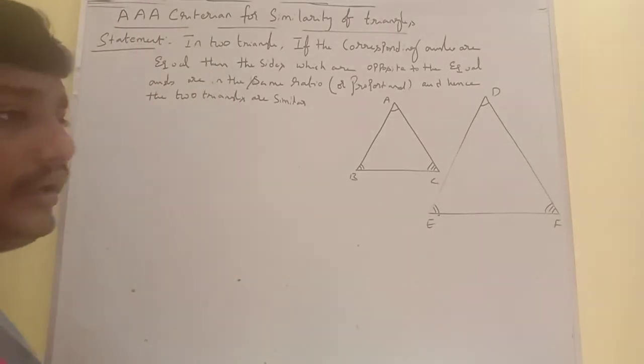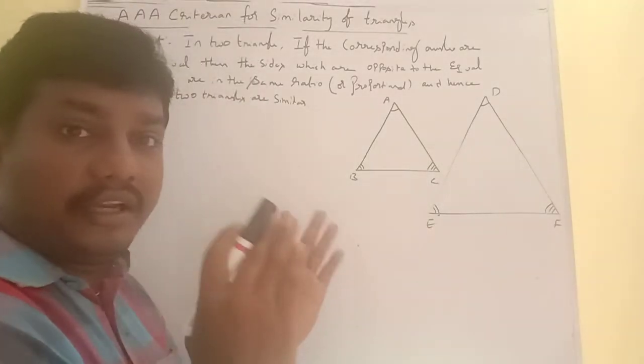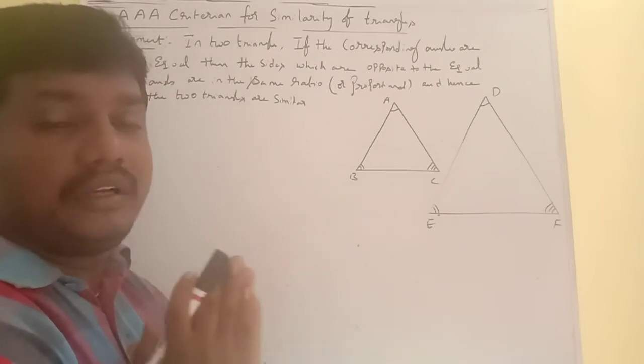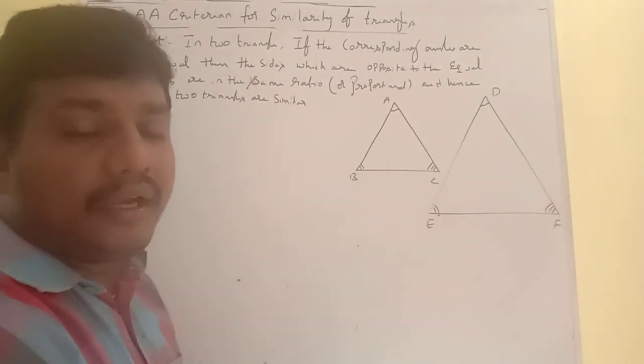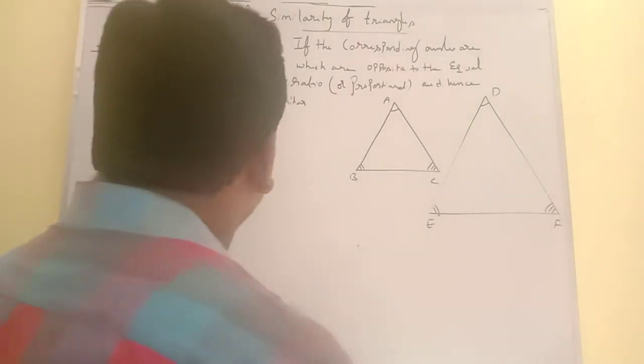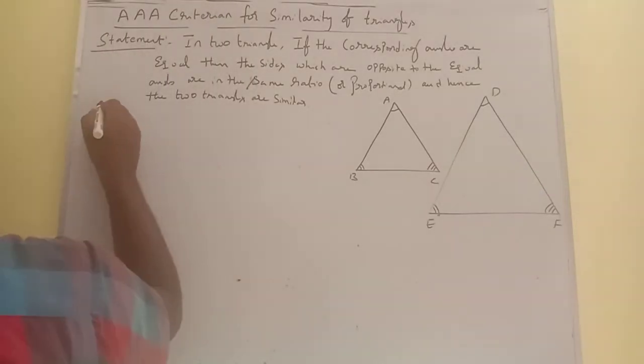We know that in two triangles, if corresponding angles are equal and corresponding sides are proportional, then those two triangles are called similar triangles. So what is given here?